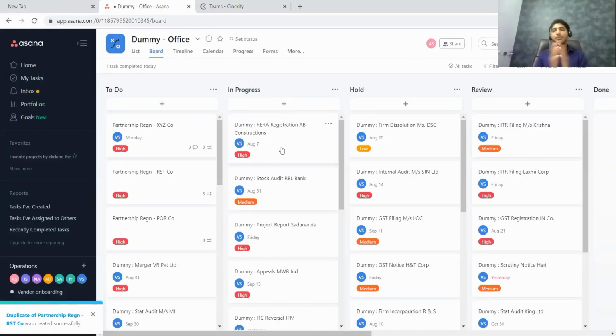Now let us start talking about the technical aspects. That is, how do I get started with Asana? And also, how do I get started with Clockify? So we have understood the functioning. Now let us get started with this software.